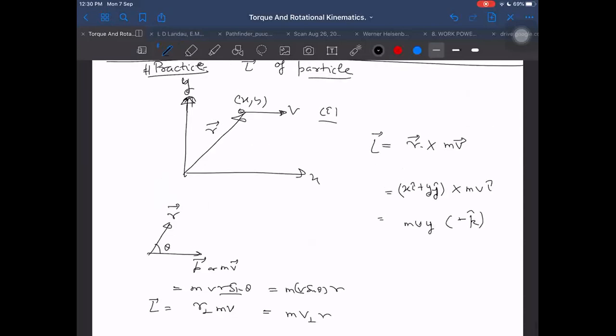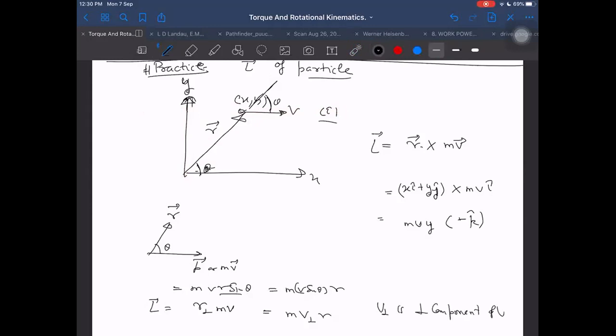If they give us this angle theta, this angle is also the angle between R and V, because if I extend R here, then this angle will be the same as this. These angles are directly equal. So M V, this is V perpendicular, M into V perpendicular into R. This is one way. Another way, take the line of V and take the perpendicular component of R along the distance y, perpendicular to the line of V.